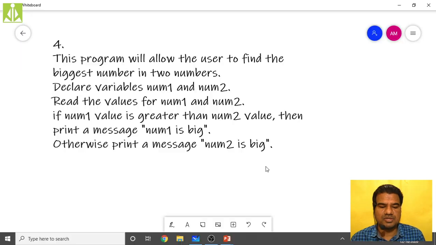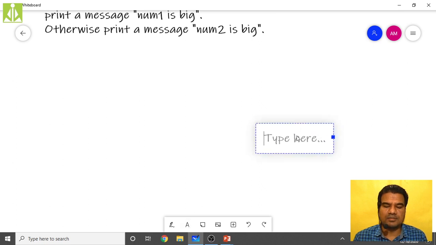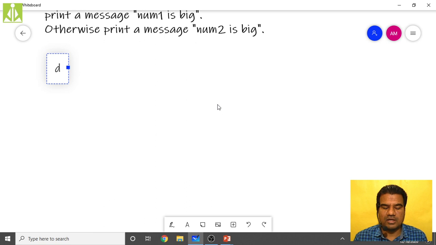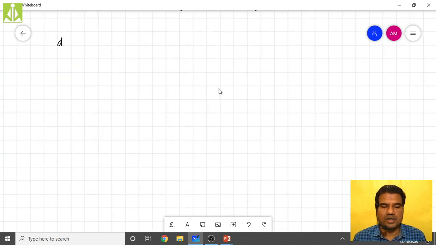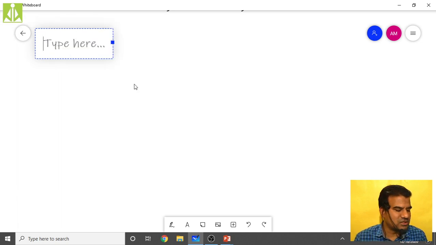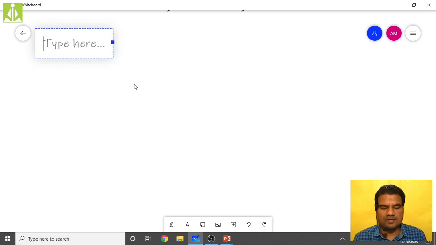I mean, the same assumptions we will do. We consider 4 or 5 subject marks, and based on the average of those marks, if the average is above 40% or 60%, then the student is passed. If it is below 60%, then the student failed. So like that we do the assumptions. So here, that entire thing we have to write.